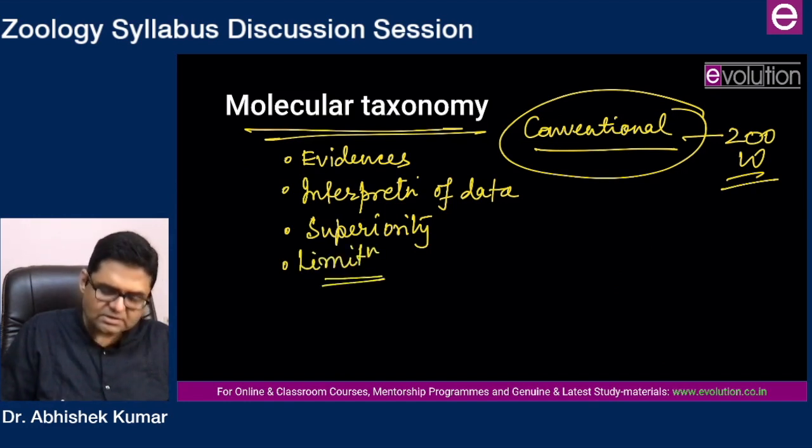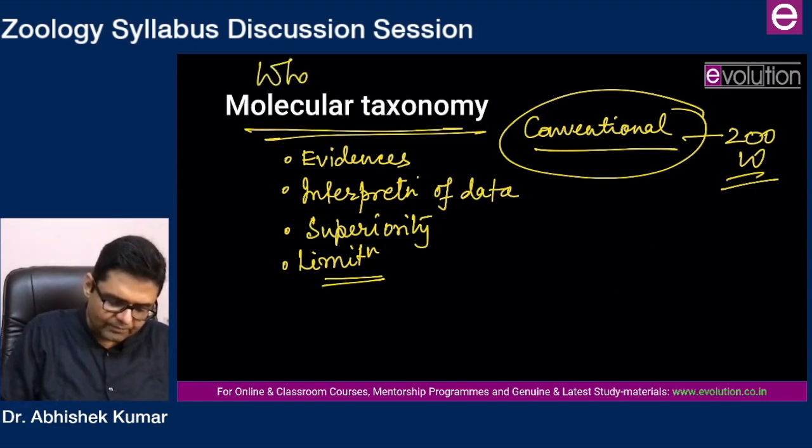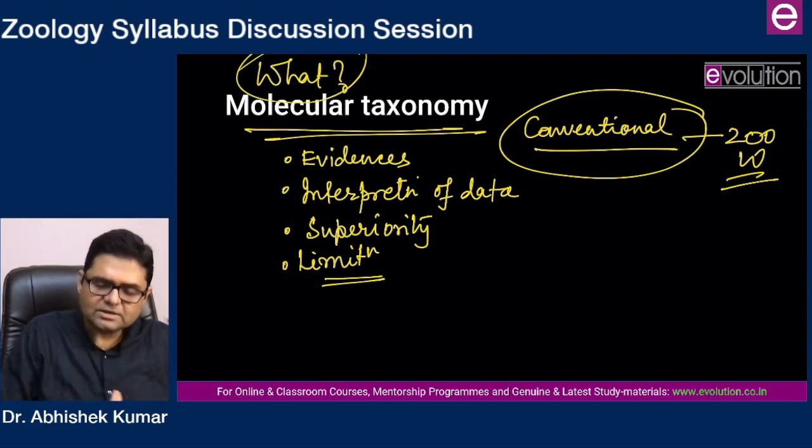All of these things you should be covering in molecular taxonomy, and of course, what is molecular taxonomy? That will be the introduction.